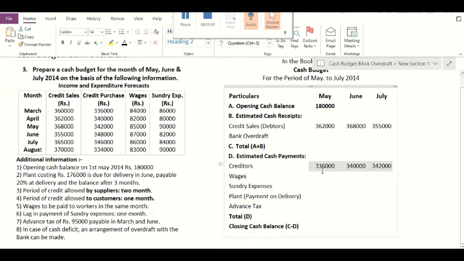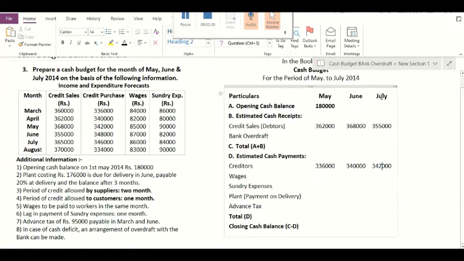In the month of June, the credit purchases amounting to rupees 3,40,000 will be paid, and in the month of July, the credit purchases amounting to rupees 3,42,000 will be paid. So likewise, we have to consider the credit period, and the respective amounts will be shown in the month of the period in which the cash budget is prepared.